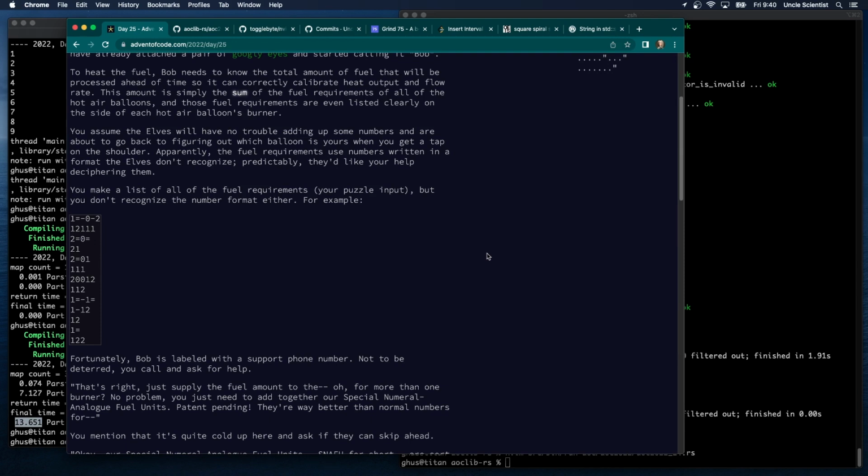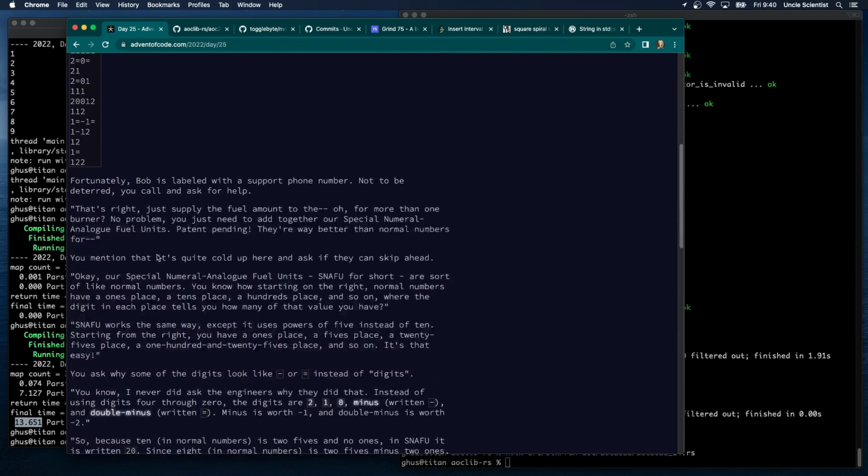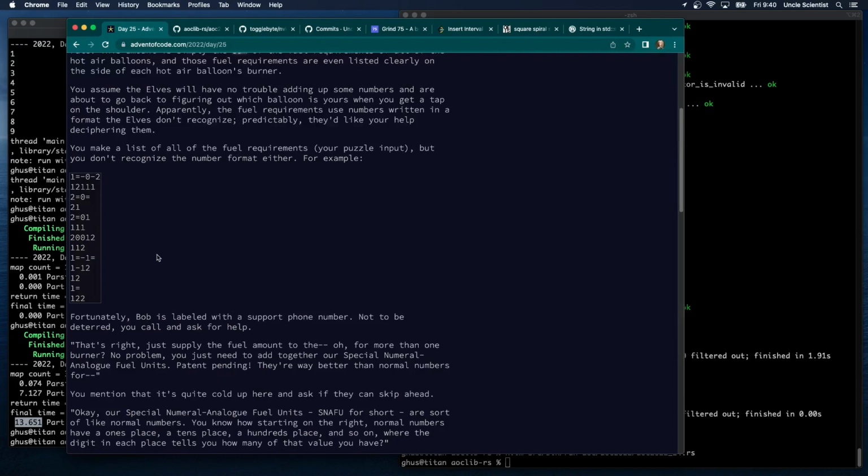Okay. This is a day one problem. Those fuel requirements are even listed clearly on the side of each hot air balloon's burner. You assume elves will have no trouble adding up some numbers and are about to go back to figuring out which balloon is yours when you get a tap on the shoulder. Apparently, the fuel requirements use numbers written in a format elves don't recognize. Predictably, they'd like your help deciphering them. I'm going too fast here.